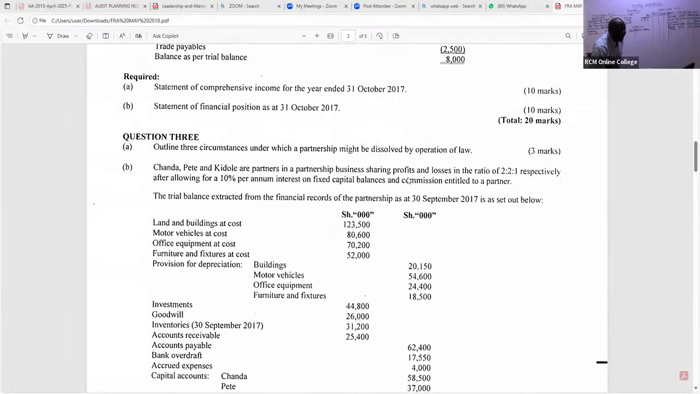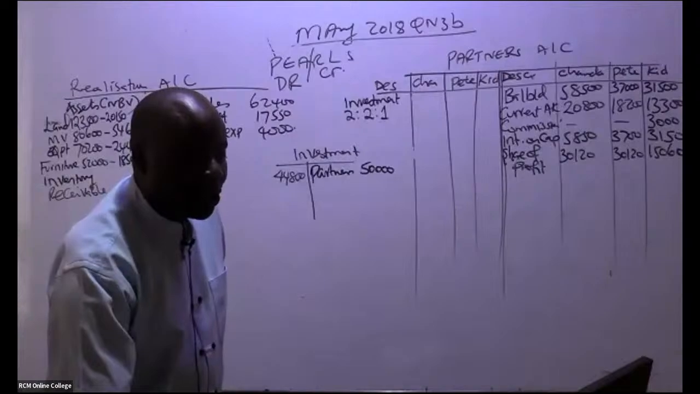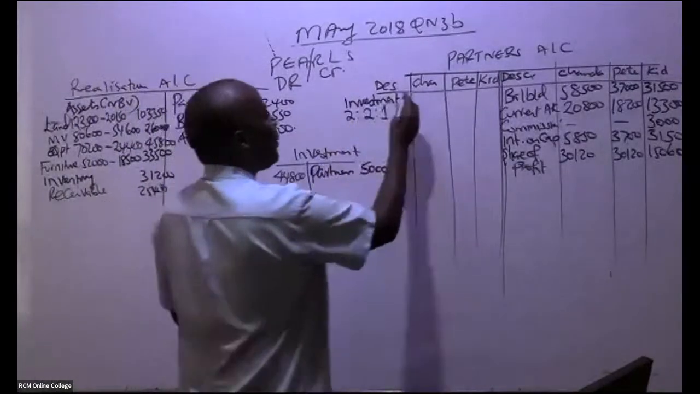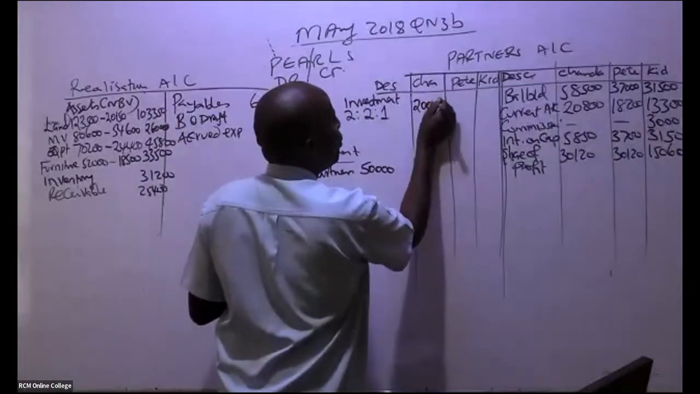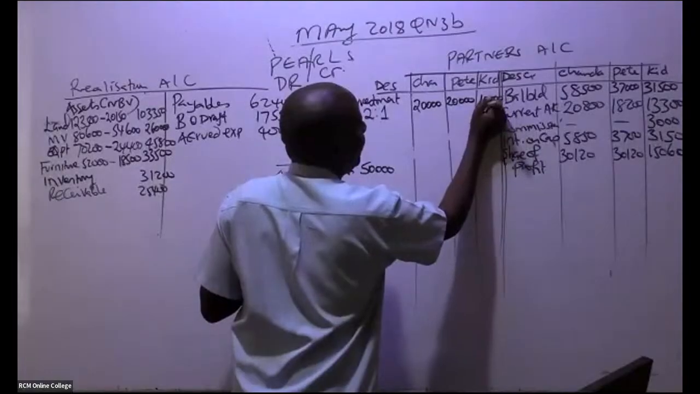And their profit share is given here, 2:2:1. So in this case, could you kindly apportion this 2:2:1? So this gives us 20,000, 10,000 like that.